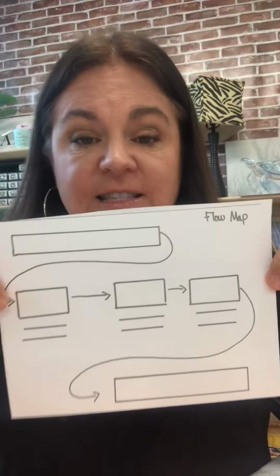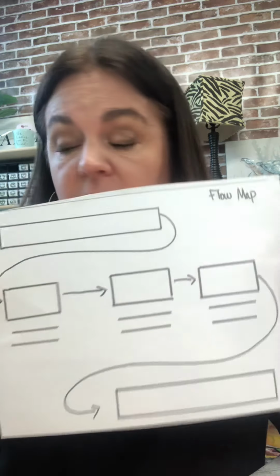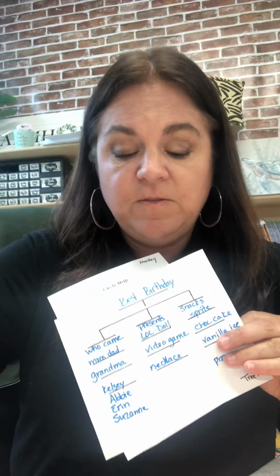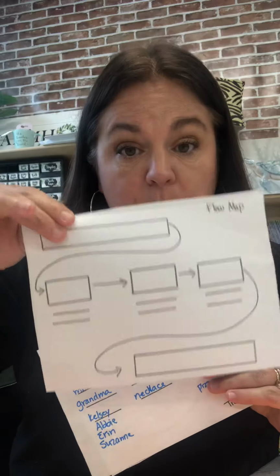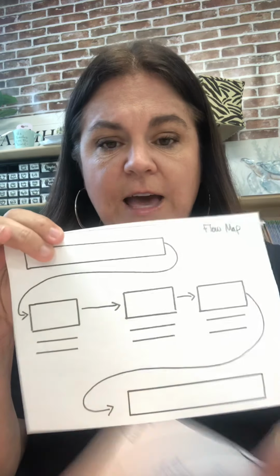Okay, guys, we're going to start part 2 of our writing, and today we're going to talk about something called the flow map. Now, this is a new map. Yesterday, we talked about the circle map and the tree map, and we're going to use the information on this to fill it in on our flow map.